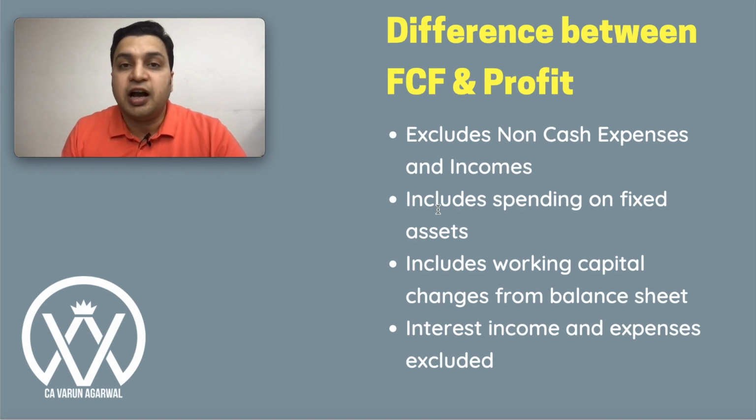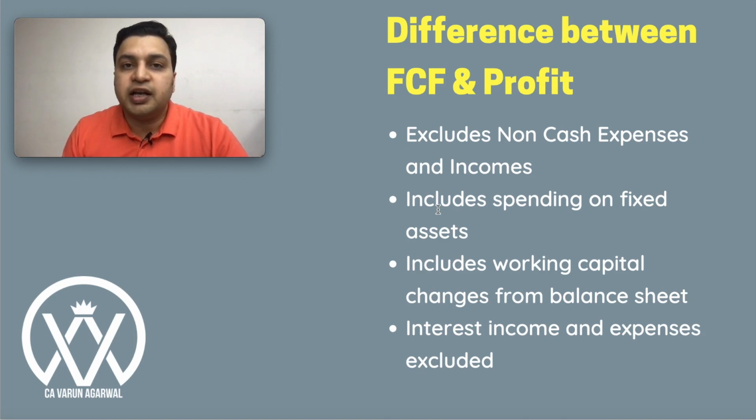Profit doesn't have the effect of spending on fixed assets as it forms a part of the balance sheet. Free cash flow considers the changes in working capital like inventories, receivables, and payables, but profit doesn't have the effect of that because these are again balance sheet items. Free cash flow doesn't take into consideration interest incomes and expenses, because these relate to investing or financing activities.